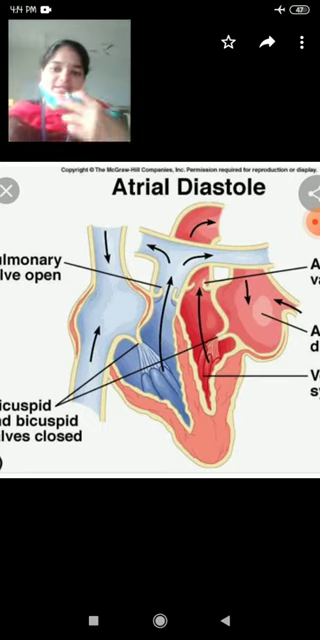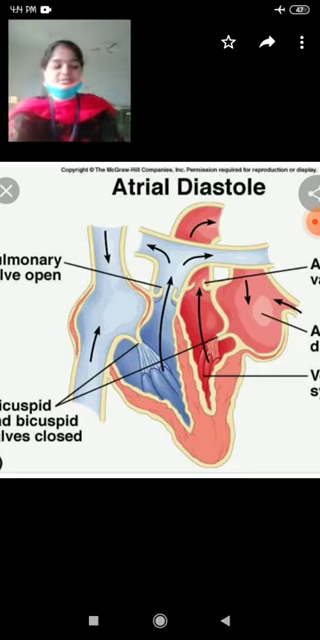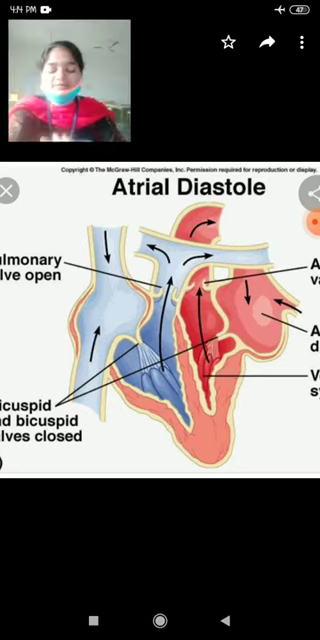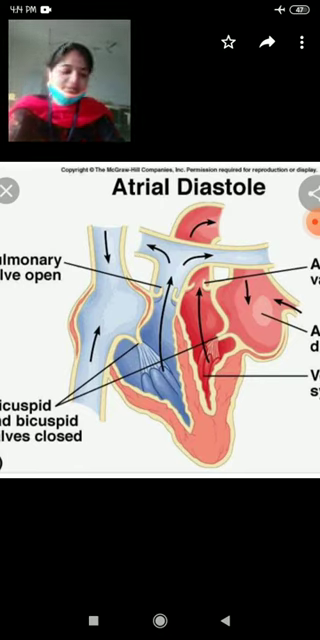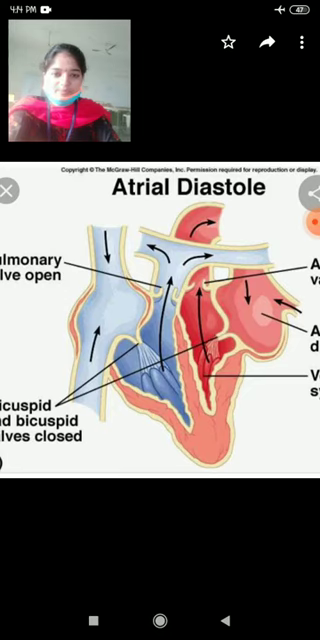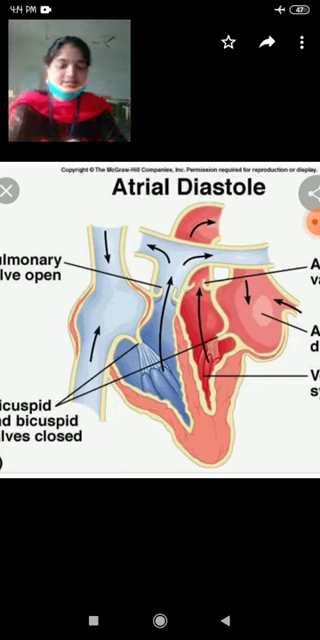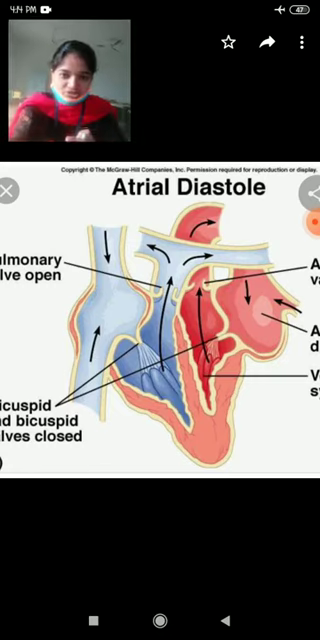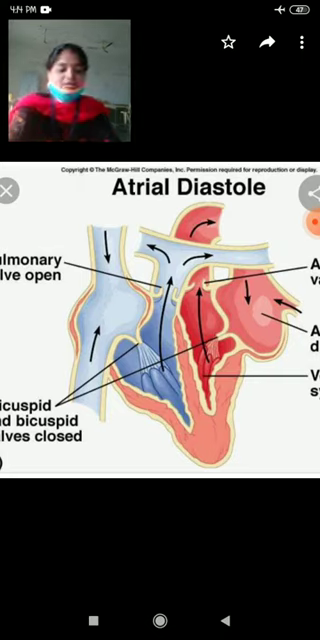Systole and diastole occur at regular intervals, one after the other, continuously. The heartbeat includes one systole and one diastole. Okay, one heartbeat consists of one systole and one diastole. That is also called the cardiac cycle. In each cardiac cycle, one systole is there and one diastole is there.